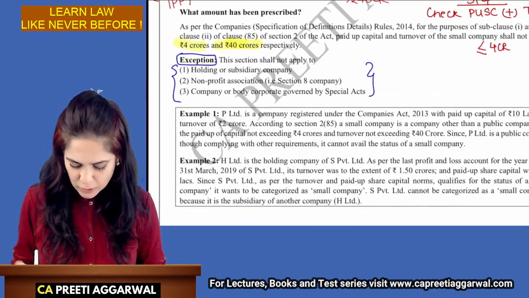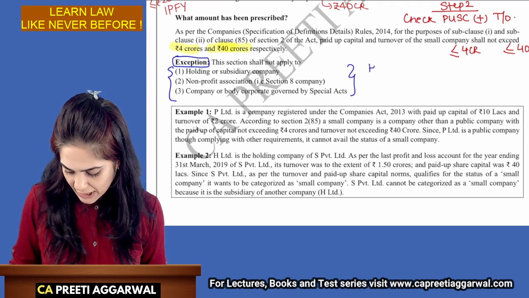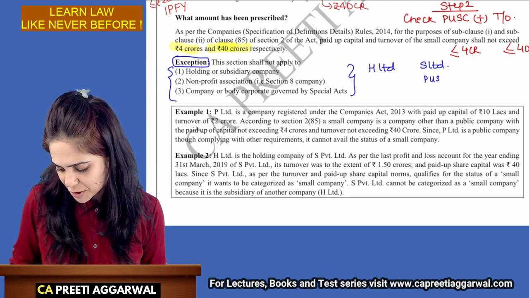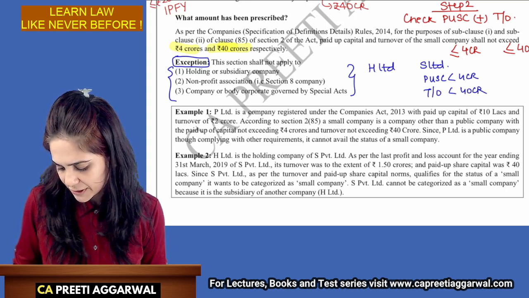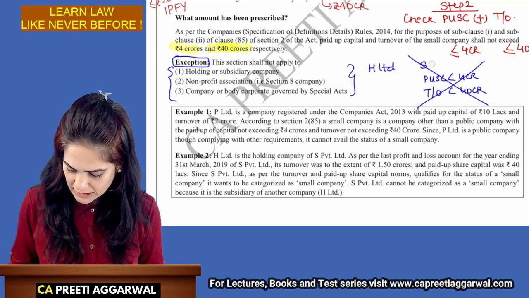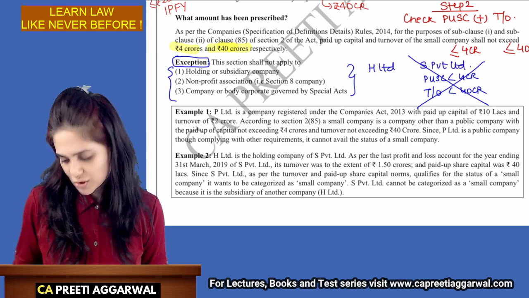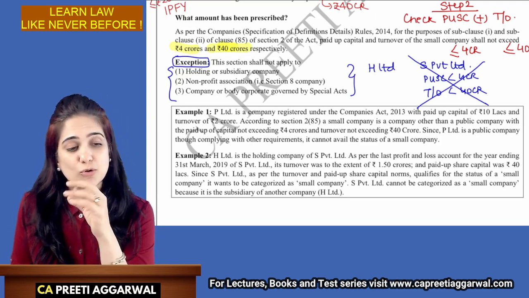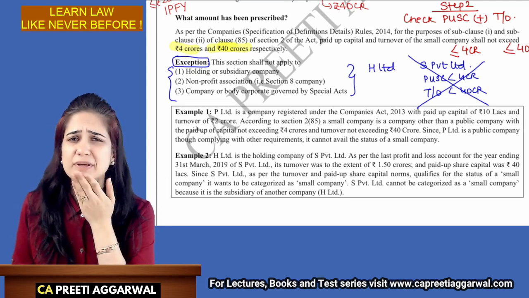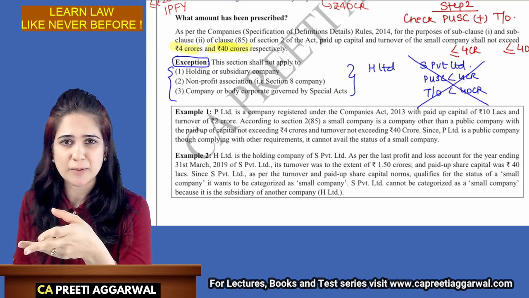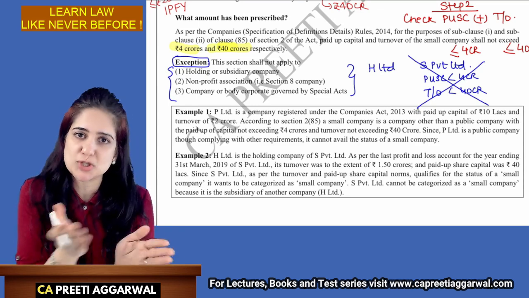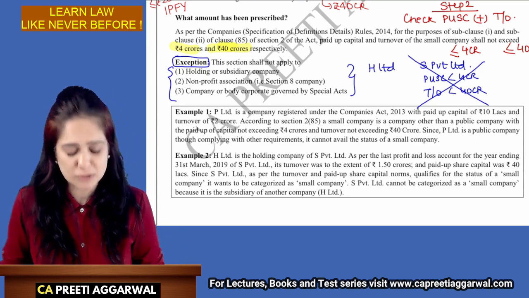But it does not apply to holding subsidiary company. Now, H Limited and S Limited. S Limited has paid up share capital less than 4 crore, turnover less than 40 crore. Sorry, S Private Limited. Sorry, you are still not a small company because you're subsidiary. So holding or subsidiary cannot get the status of small company. You are a holding company, subsidiary company. You're not a small company. You're not small sized. Section 8. Anyways, you have so many privileges. Don't be greedy and take the privilege of small company also.